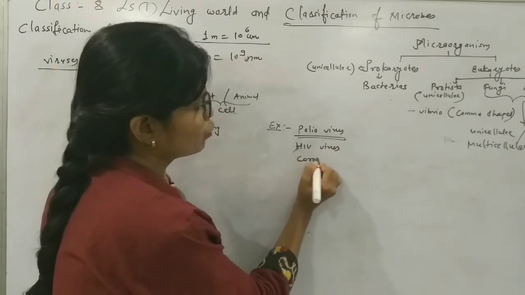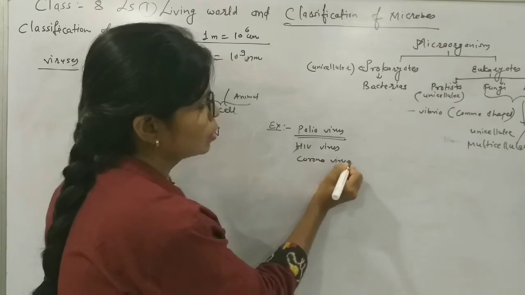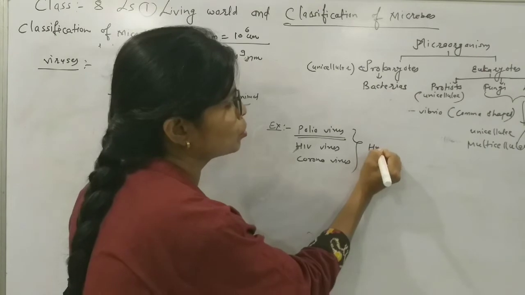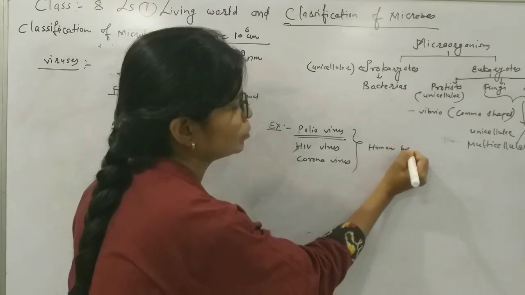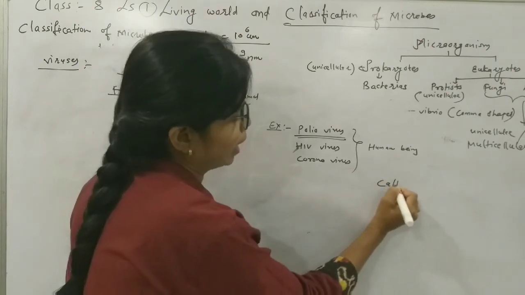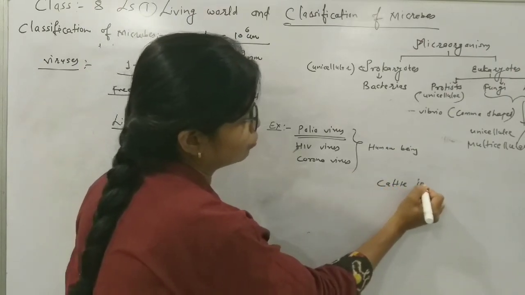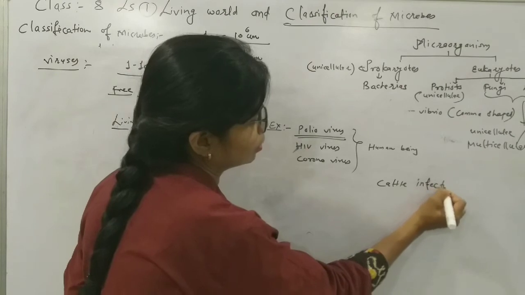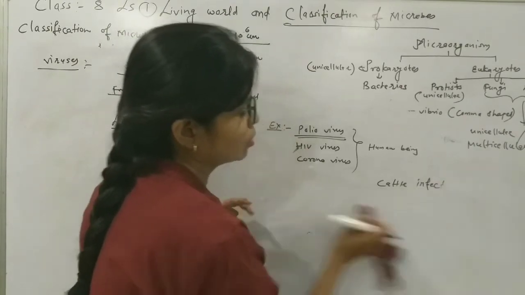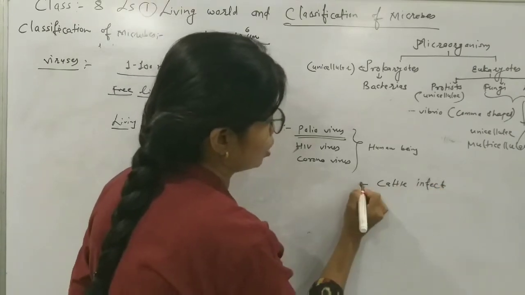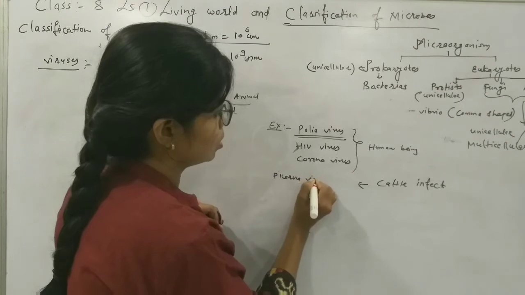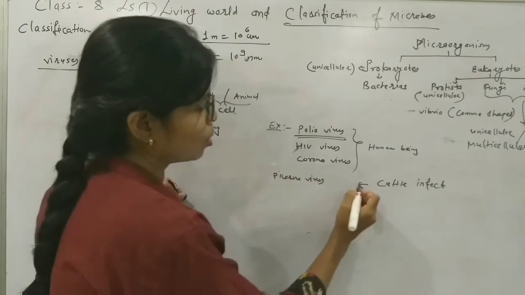Then nowadays we are familiar with coronavirus. Now these are regarding human beings. About cattle infection, one virus is given which infects cattle. That virus is picornavirus.